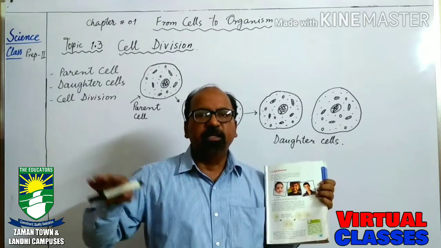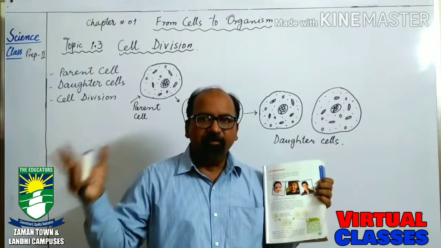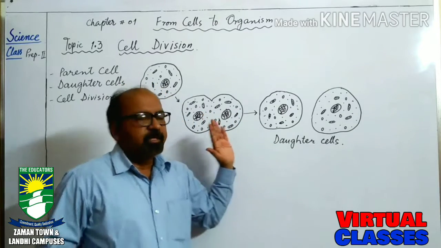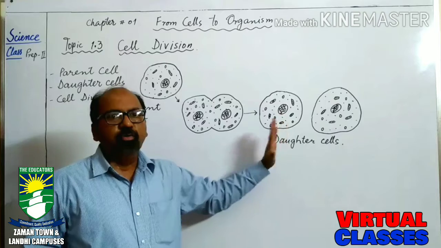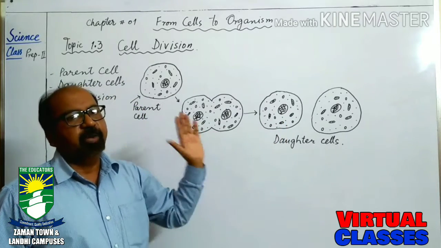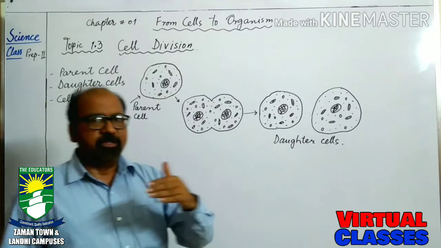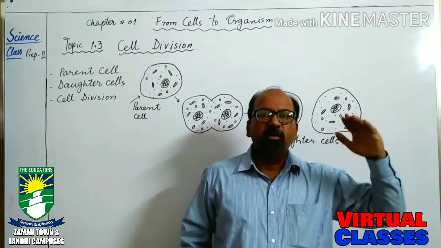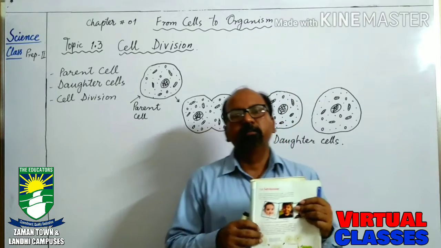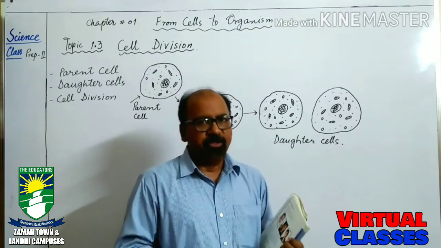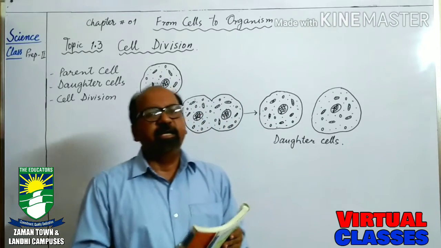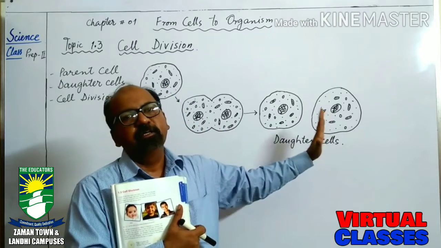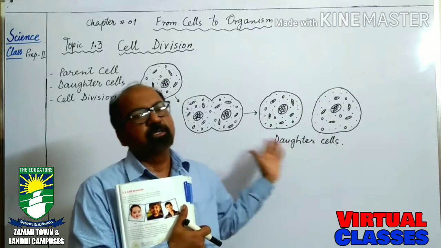So the growth of the body, the growth of animals, the growth of plants is taken care of by cell division, because cells are divided into two new daughter cells, and these cells are divided and redivided, and the process continues, and in this way the number of cells increases and the person grows, because different cells have different functions, and these functions are necessary according to the growth of the person or the growth of the animals or plants.